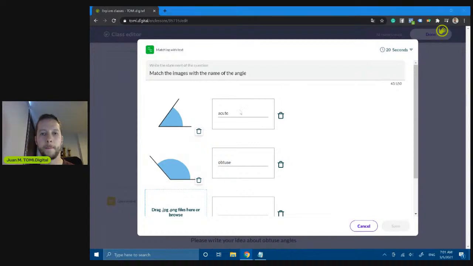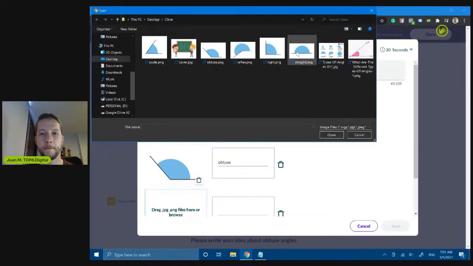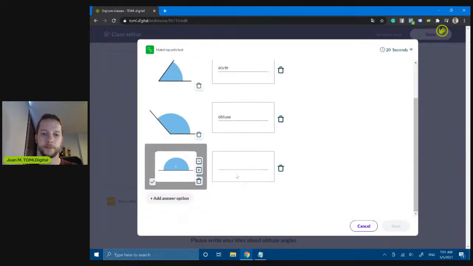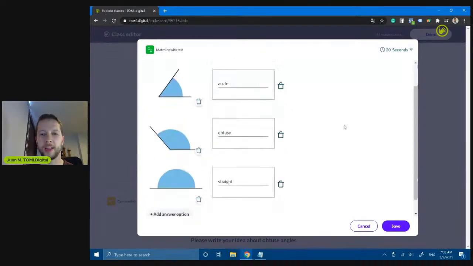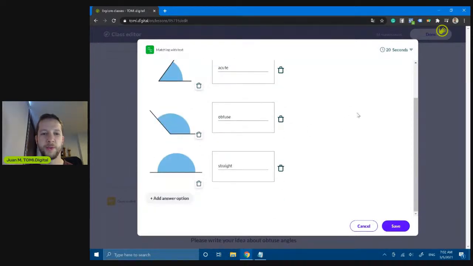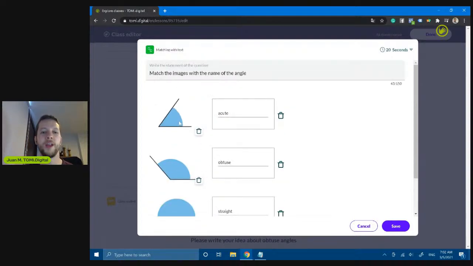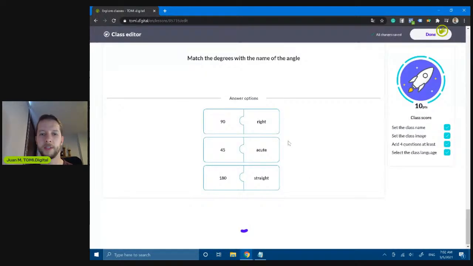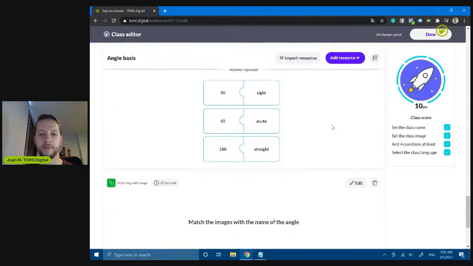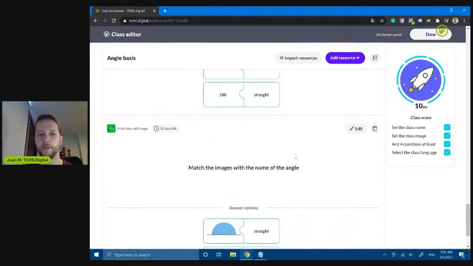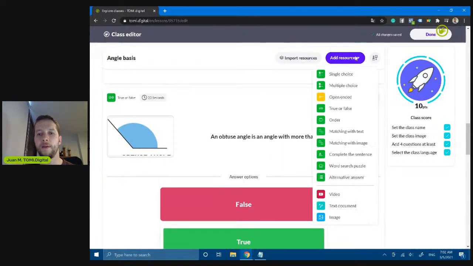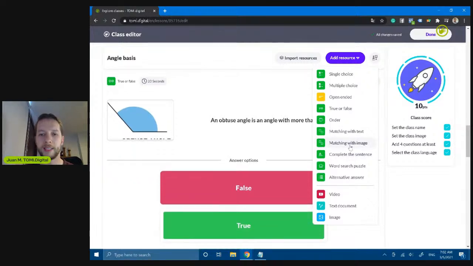Let's open the straight. And let's move forward because we have only about 20 minutes for ending the workshop. So let's move forward. Again, 20 seconds, I think it's going to be enough. So let's save it. So now we have another question here. That was matching images.